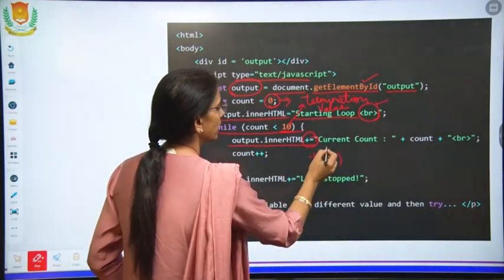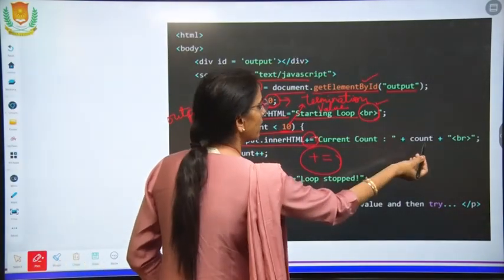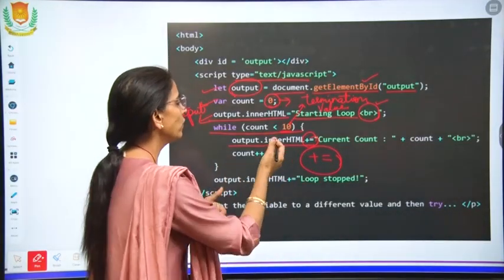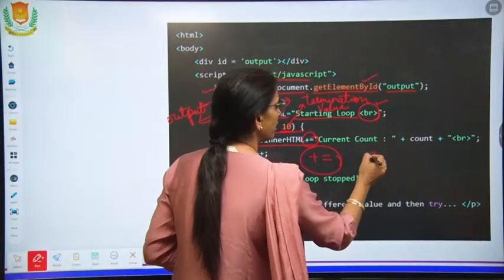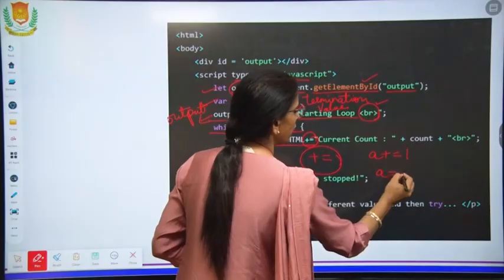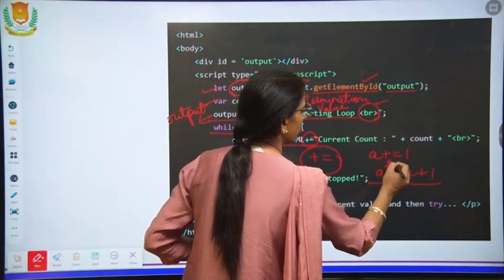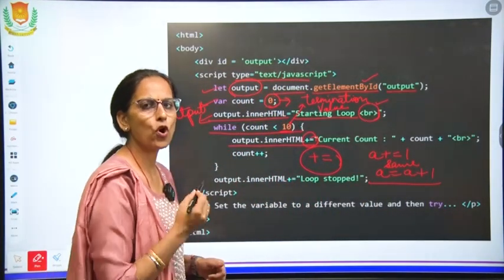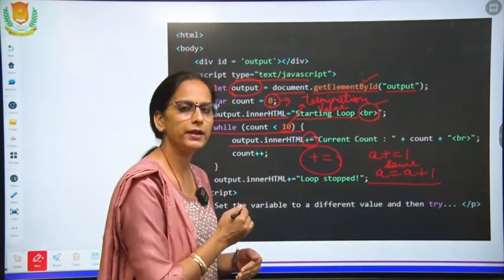What does it mean? The value of this variable will be incremented one by one and stored in itself. It can be written as a plus equals 1 or you can write a equals a plus 1. Both have the same meaning. The value of a will be increased by 1 and stored in itself.